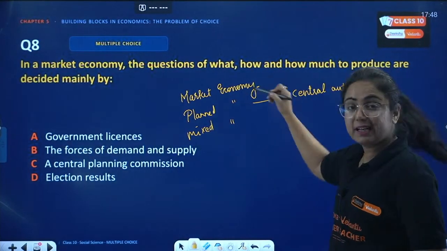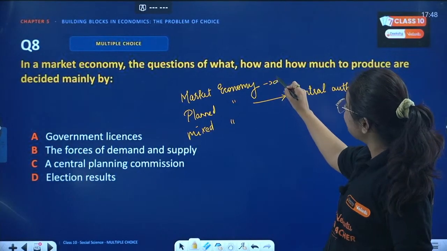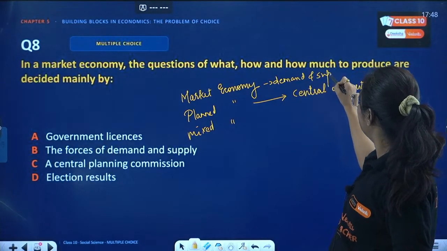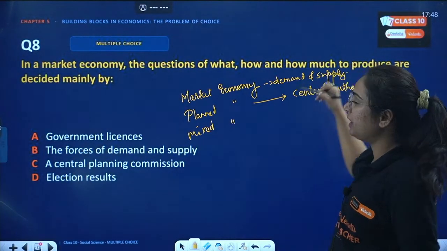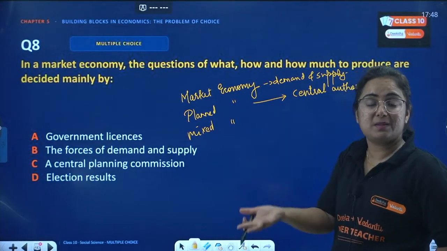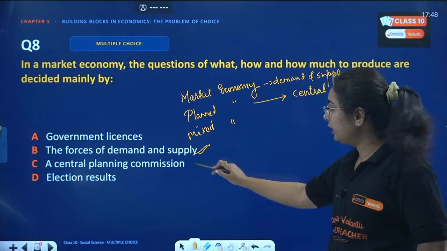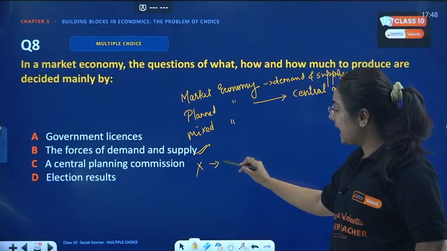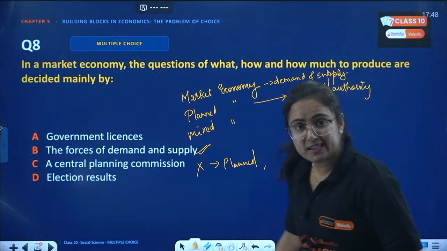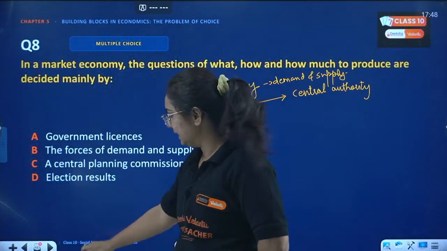Rather, in a market, who actually rules the market, beta? The demand and the supply. Okay? The demand and the supply. I just informed you this. Now also you are making mistakes. Then how can I understand that? How can I best explain it now? Yes, the forces of demand and supply. It's not this. It can be the answer only when it is a planned economy. Get it? B. Okay. Don't make the mistake again.